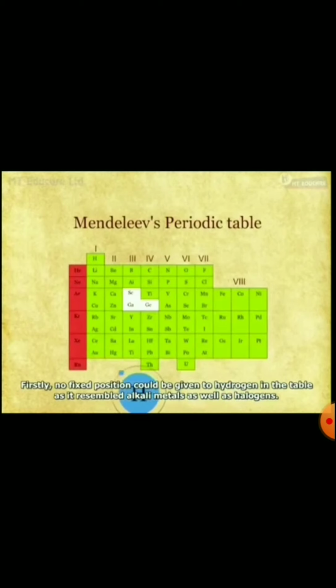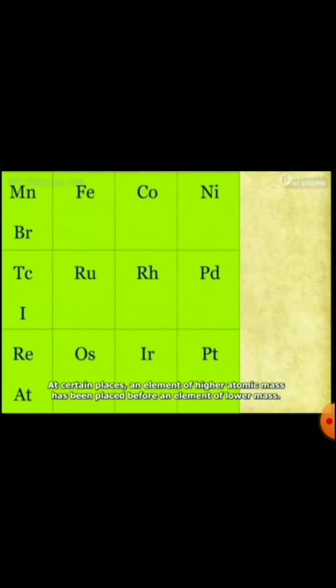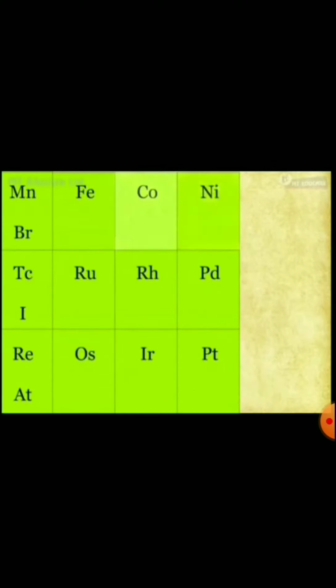However, it has its own demerits. No fixed place was given to the gas hydrogen, as it resembles alkali metals as well as halogens. At certain places, an element of higher atomic mass has been placed before an element of lower mass.